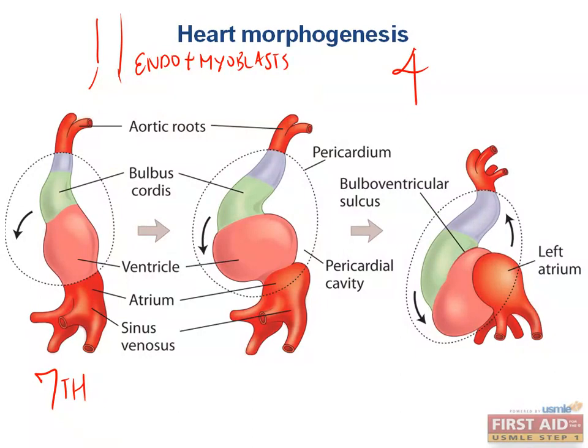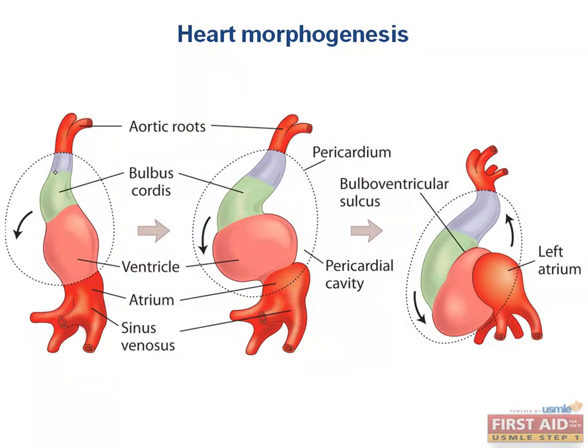The important component of this slide is to notice how there is a change in the structure of this heart tube. The most superior aspect of this tube will come down out of the screen and bend towards the right, while the inferior aspect starts to go into the screen and superiorly. This makes the bulbus cordis into an S-shaped structure. So again, the top part of the tube bends out of the screen towards you, and the left side of the tube goes into the screen and bends superiorly.